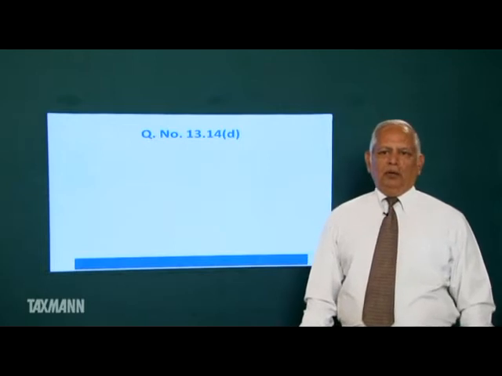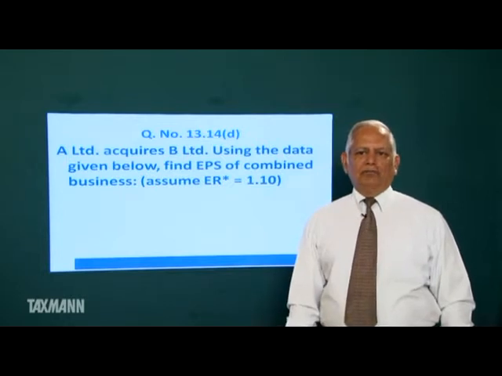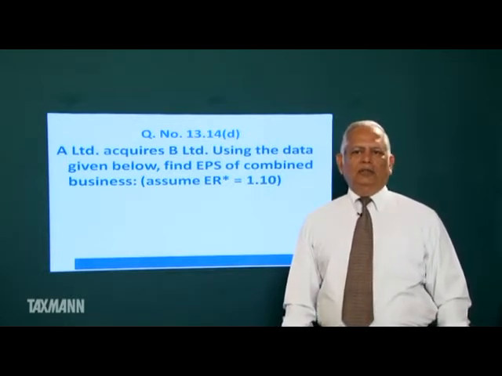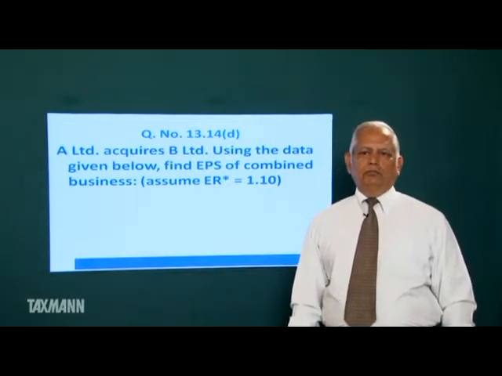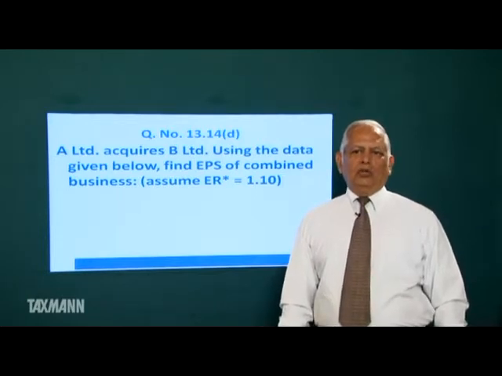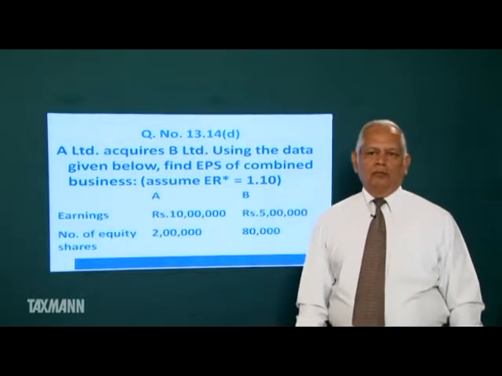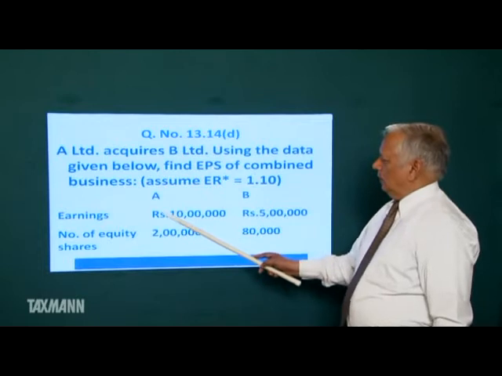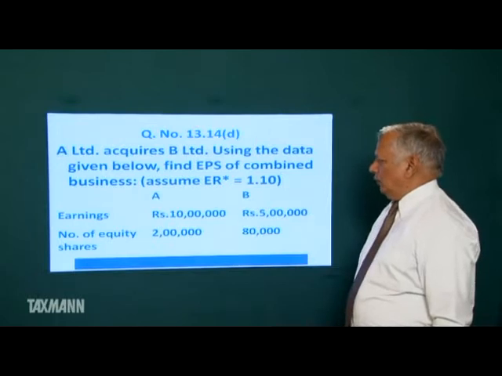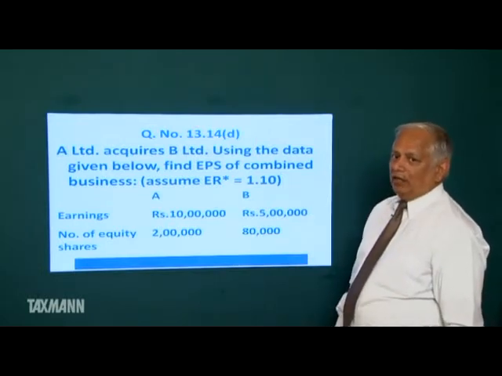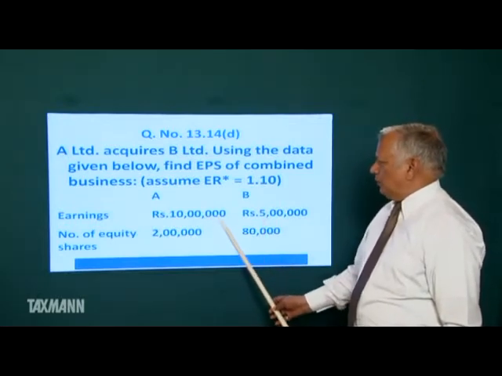Question number 13.14d. A Limited acquires B Limited. Using the data given below, find EPS of combined business. Exchange ratio 1.1. Earning of A, earning of B. So friends, what shall be the combined earning of both? 15 lakh. Combined earning of both will be rupees 15 lakh.